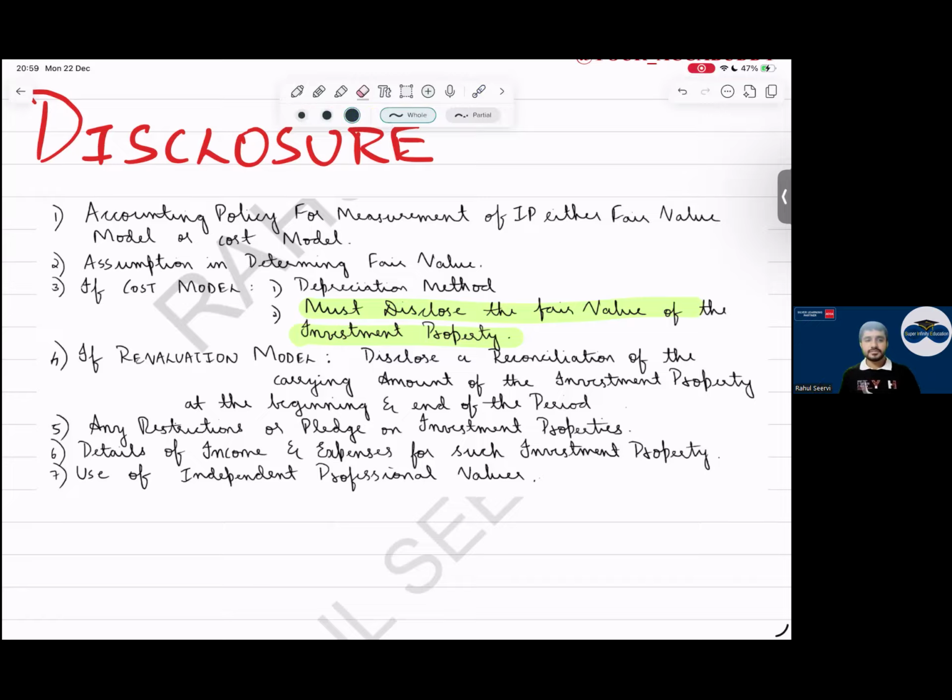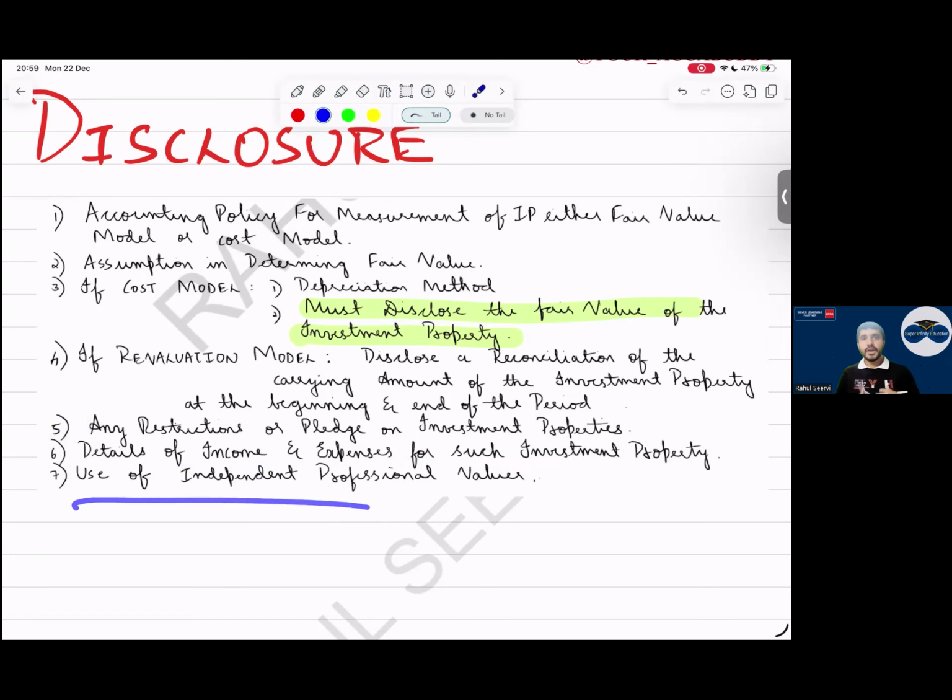If any restriction is there on that IP, let's take this land. This land has a restriction because I've taken a loan on it. As security, I'm using this land. This investment property I'm using as security. Many companies do this to take a loan. Then, details of income and expense for such investment property. So during the year, what is the income and expense?